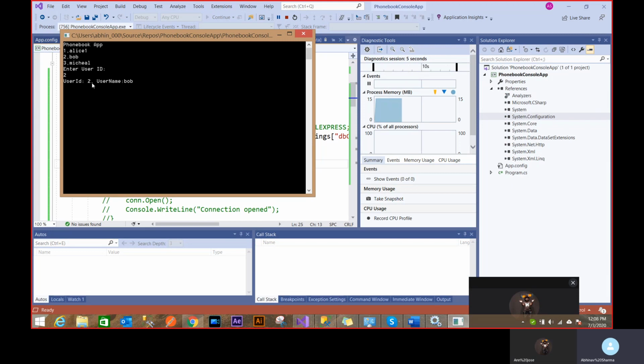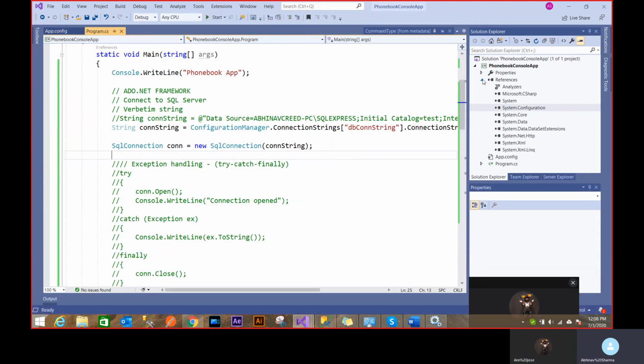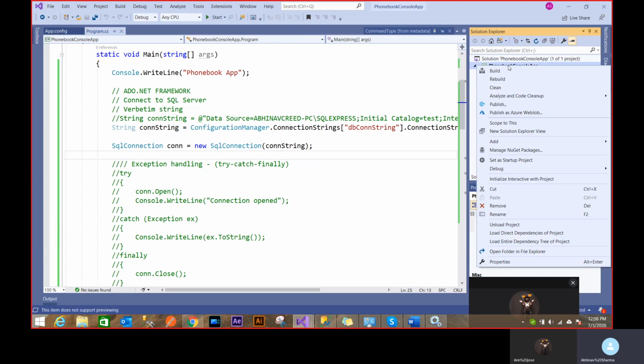If I had to do this using strings, I would have to put plus equal to kind of thing. I have just avoided that using string format. So now this is perfectly fine. Now the power of this app config is, if I go to this location,